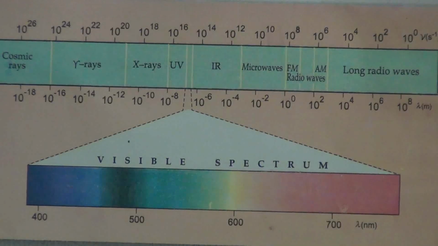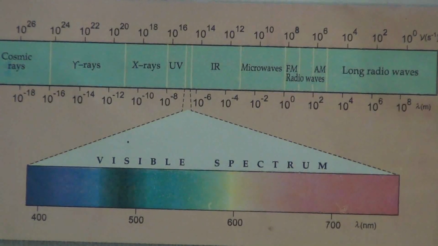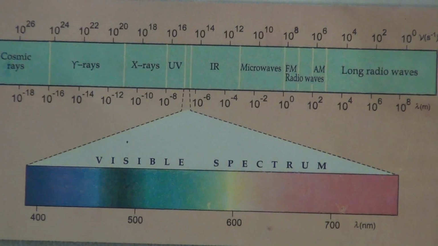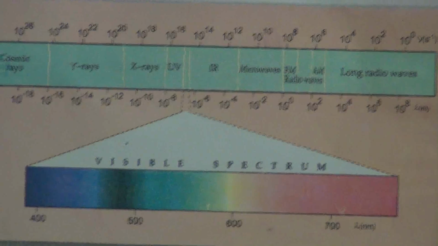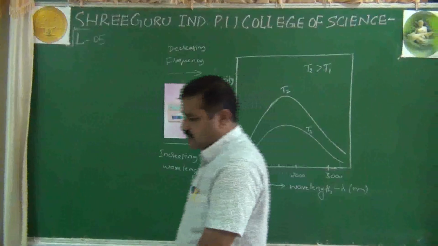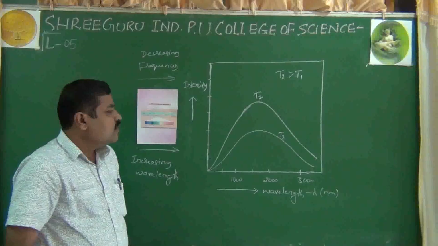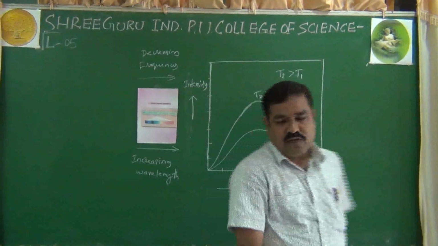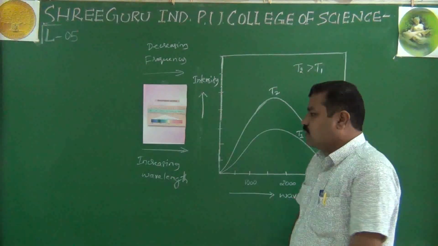They travel in vacuum without any medium with the speed of light, that is 3 into 10 raised to 8 meters per second, and each one is expressed in different units. So these are the properties of electromagnetic waves, right? So that's about what we call electromagnetic waves.